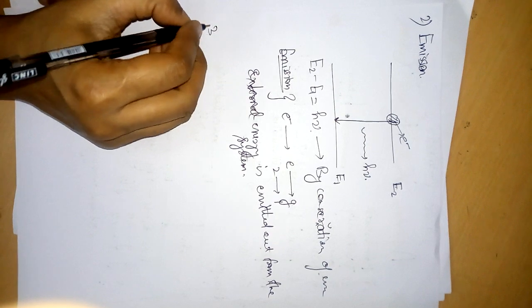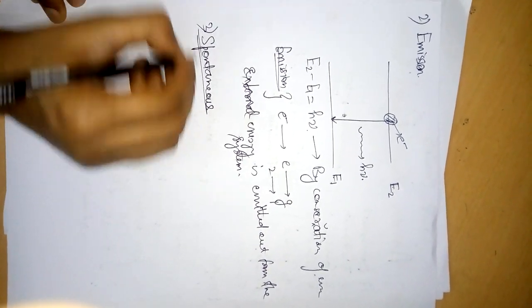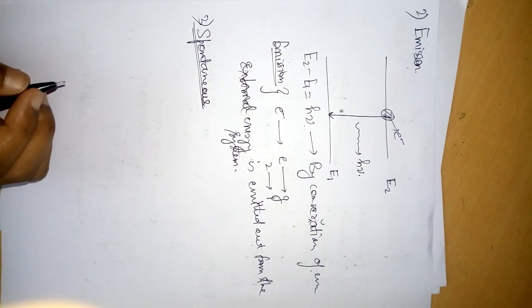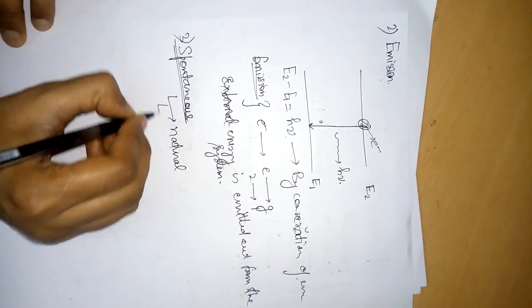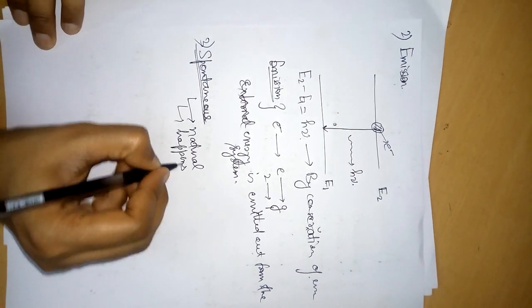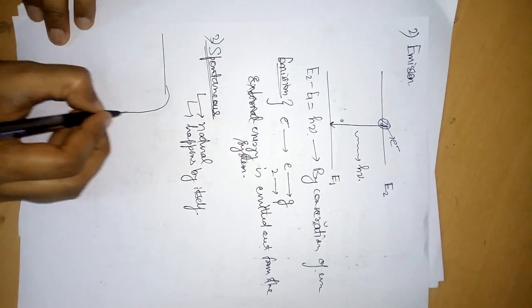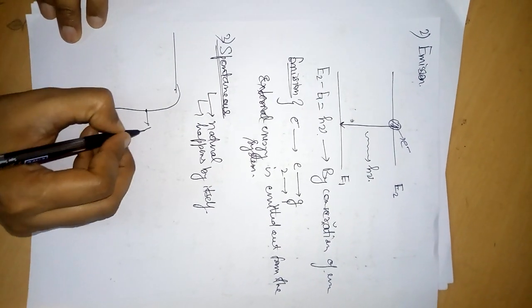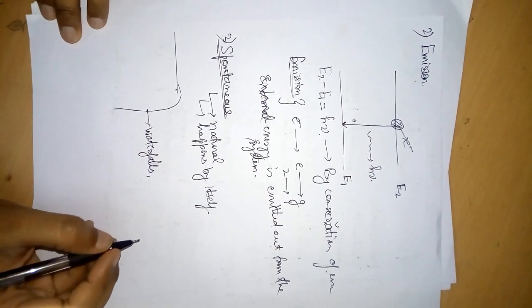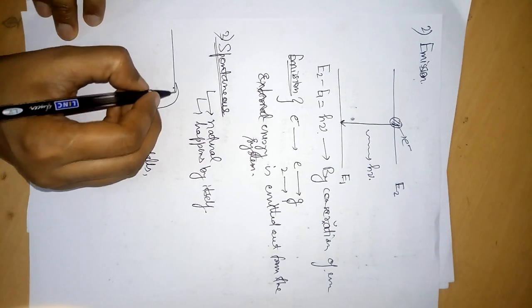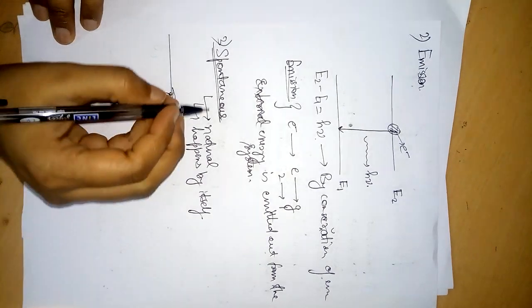Now coming to the word spontaneous. Spontaneous means something which happens by itself, something which is natural, like falling of water from a height, waterfalls. What other processes are spontaneous?